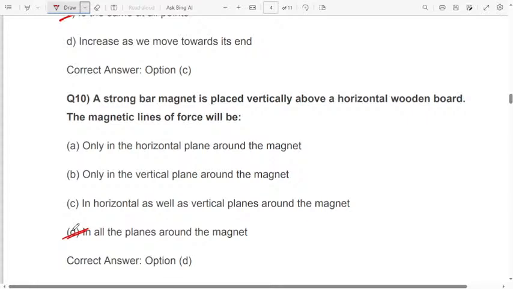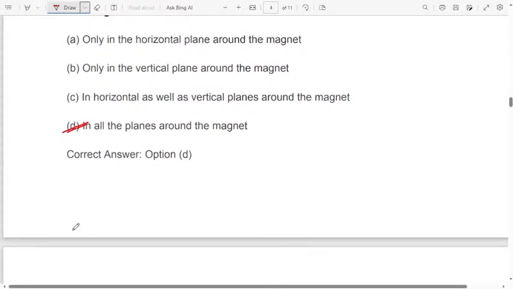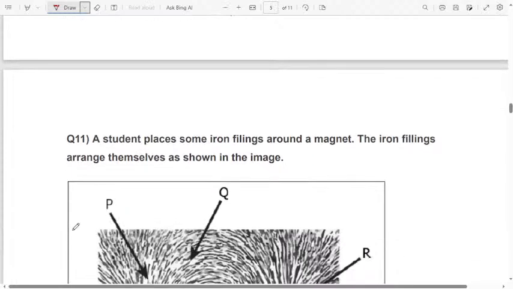A strong bar magnet is placed vertically above a horizontal wooden board. The magnetic field lines of force will be in all the planes around the magnet. Everywhere you will feel the magnetic field. Next question.